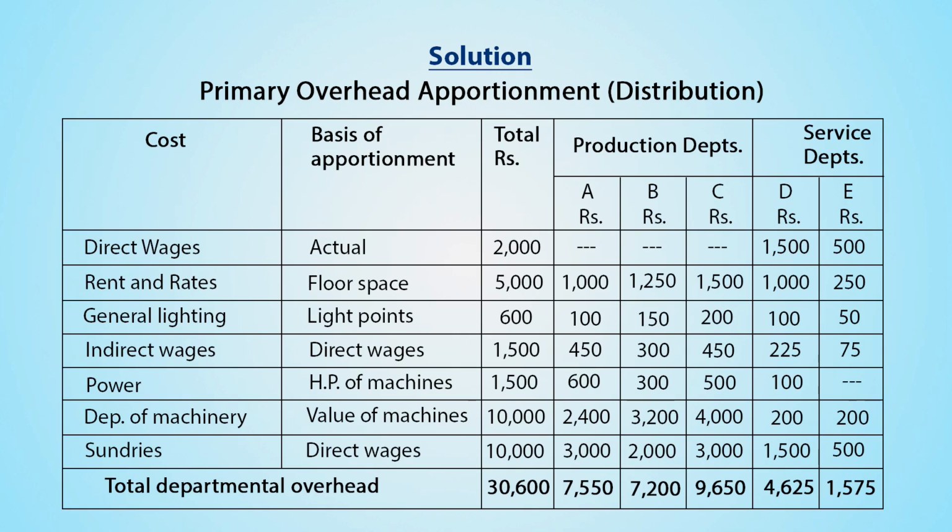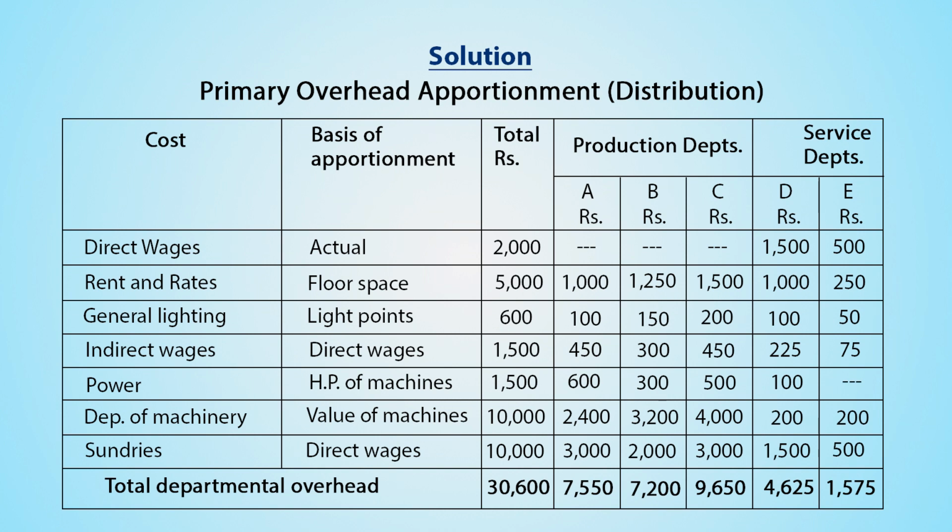Let's understand the solution of primary overhead distribution for department A, B and C, which are production departments, and department D and E, which are our service departments. First expense given is direct wages. Base of apportionment here is actual and amount total given is rupees 2000.